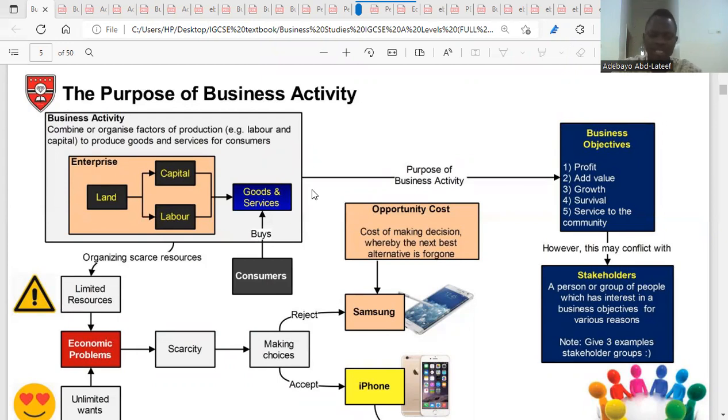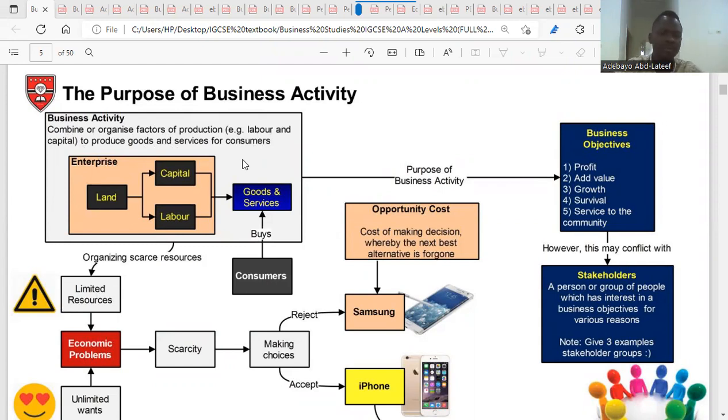So that means there's this activity, this operation that has occurred, which at the end of it all will involve you to buy from a supplier or for you to sell to a customer. So if these occur, then business has taken place. So here this business activity combines organized factors of production, that is labor and capital, to produce goods and services for consumers.